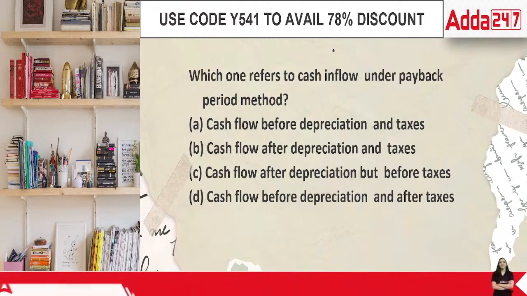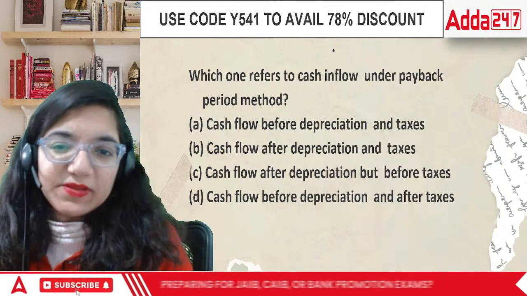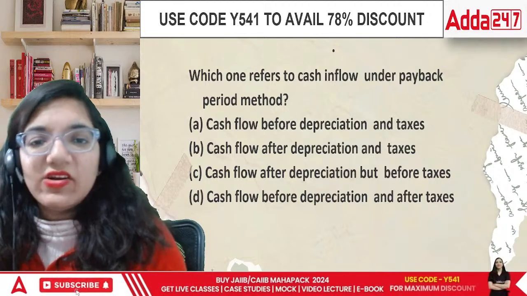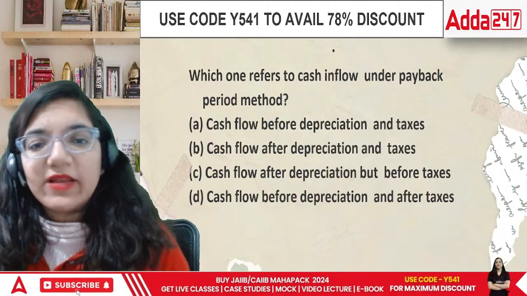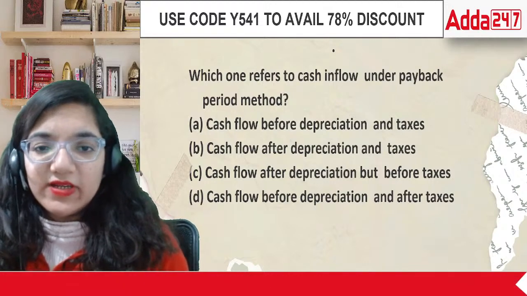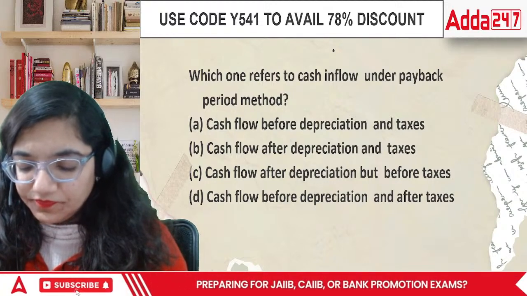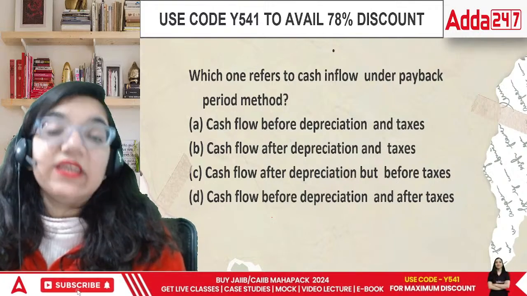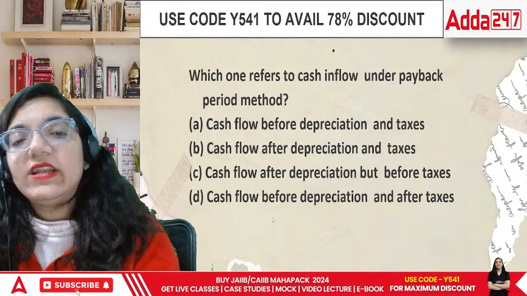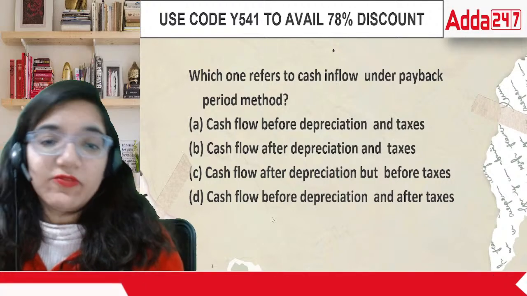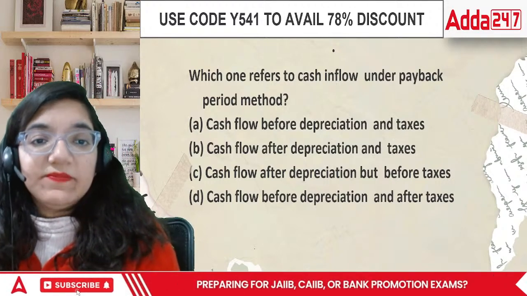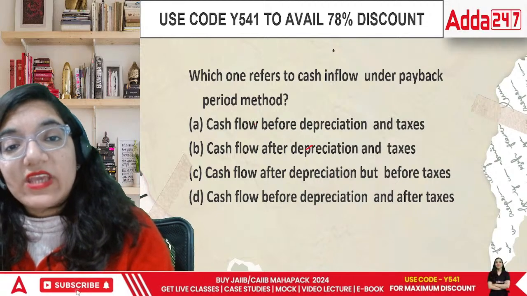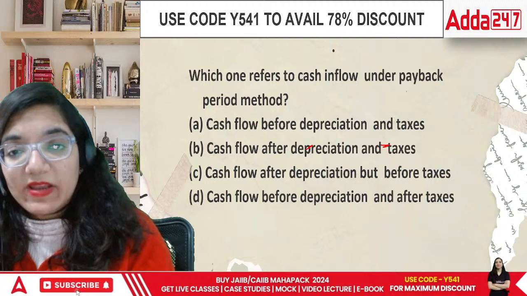So in this case, what would be the answer? Cash flow before depreciation and taxes, cash flow after depreciation and taxes, before and before, or both, and one after. What would be the answer? What they say is EBIT, earnings before interest and tax. They are normally looking towards that. But EBIT is different; we're talking about cash inflow under payback period.